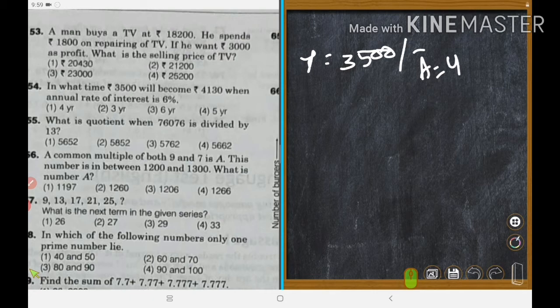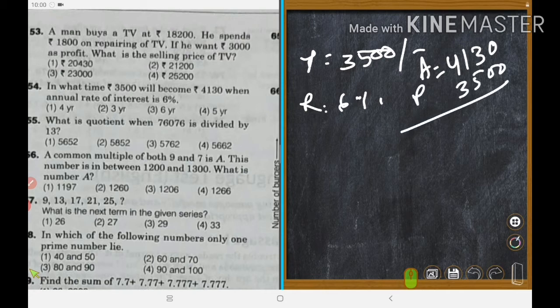The annual rate of interest is given, rate is 6%. So amount is given, principal is given. We can calculate interest. Interest is equal to amount minus principal, that is 4,130 minus 3,500.